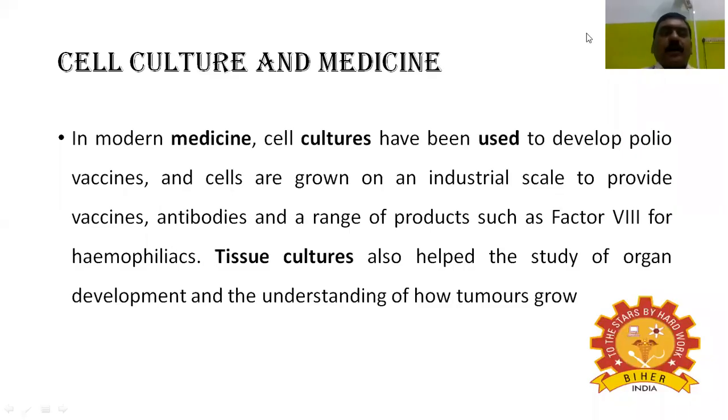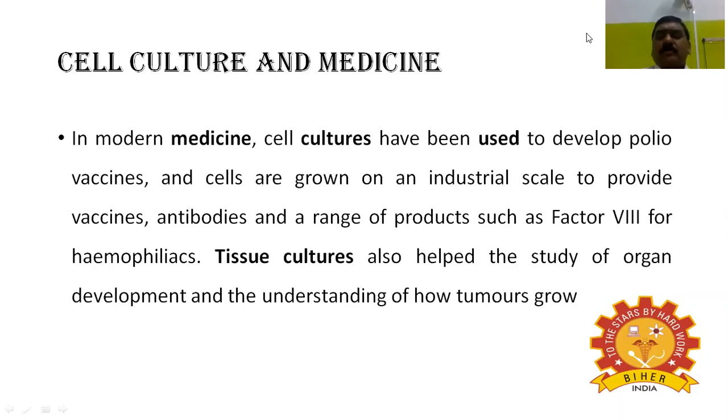Next, I'm coming to cell culture and medicine. How can animal tissue culture or cell culture be used for medical purposes? In modern medicine, cell cultures have been used to develop polio vaccines, and cells are grown on an industrial scale to provide vaccines, antibodies, and a range of products such as factor 8 for the hemophiliacs.